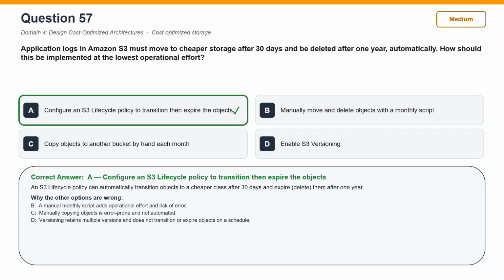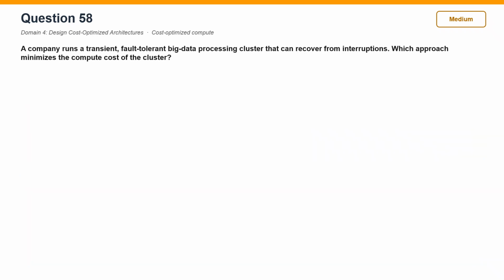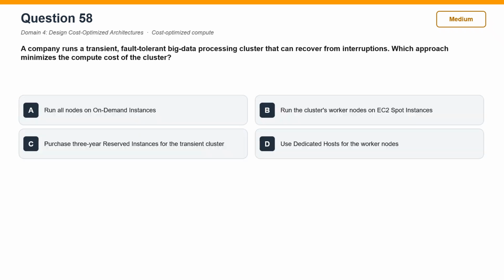Enable S3 versioning is incorrect. Versioning retains multiple versions and does not transition or expire objects on a schedule. Question 58. A company runs a transient, fault-tolerant big data processing cluster that can recover from interruptions. Which approach minimizes the compute cost of the cluster?